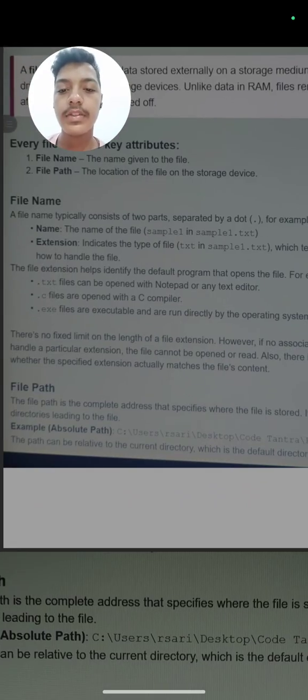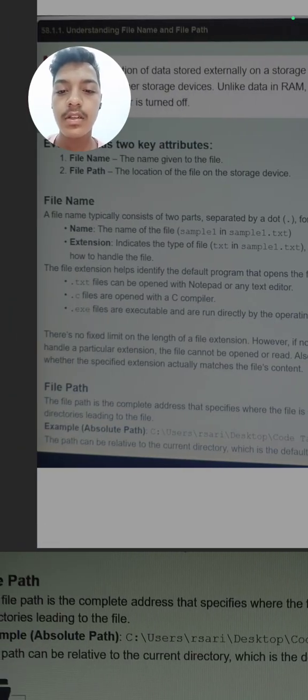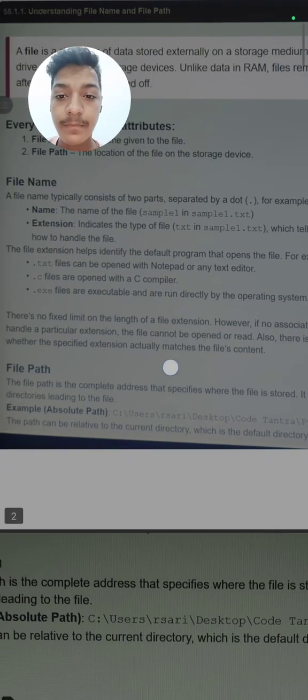The file extension helps identify the default program that opens the file. For example, a .txt file can be opened with Notepad or any other text editor, in which we can read the text. .c files are opened with the C compiler, means .c files are C programming code, which can be opened only in the C compiler. Next, .exe files are executable and run directly by the operating system, means for this we do not need any other source. The computer will directly run that file.